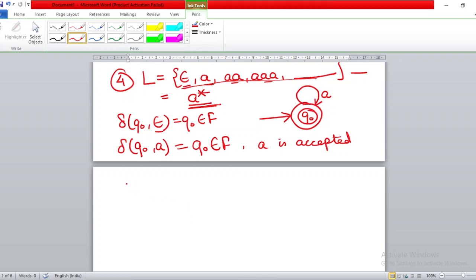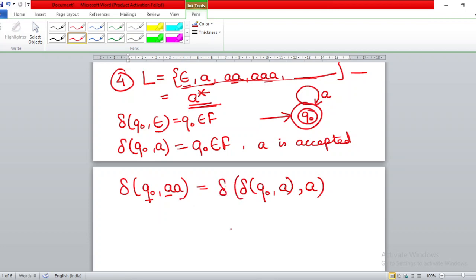Right, now what about aa? I have to check the acceptance of aa. So we check it like this: delta of q0, aa. First, on q0 I give the first a, and whatever is coming, I will give the second a on it and apply the delta function again.